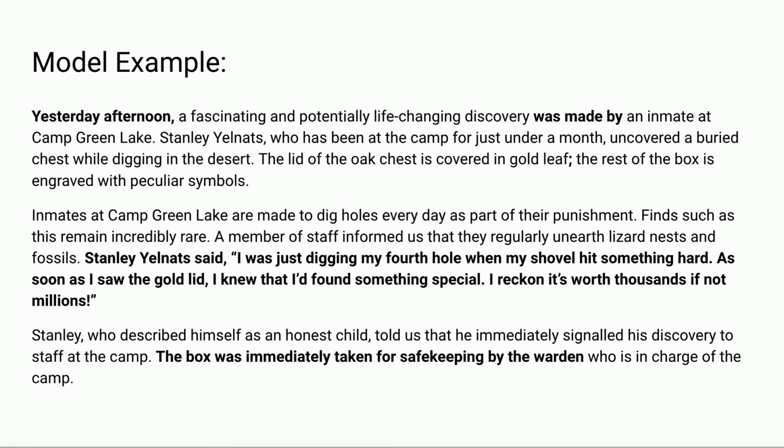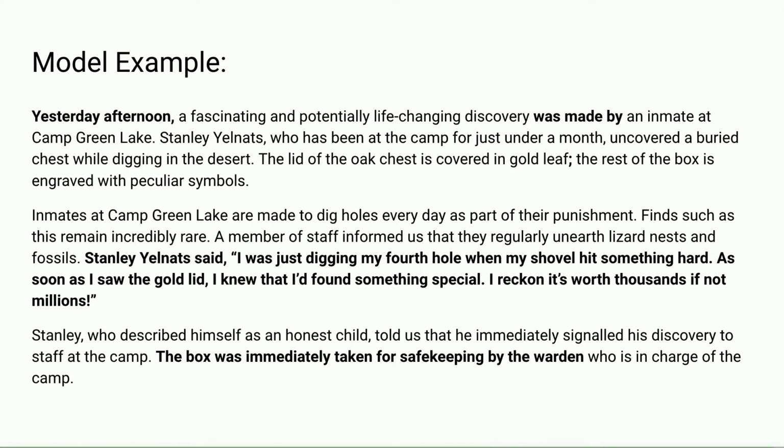So here's what the start of your news report might look like. This isn't the whole thing, this is just the beginning of mine. So yesterday afternoon, starting with an adverbial of time there, a fascinating and potentially life-changing discovery was made by an inmate at Camp Green Lake. So I started with some passive voice there. Stanley Yelnats, who had been at the camp for just under a month, uncovered a buried chest while digging in the desert. The lid of the oak chest is covered in gold leaf. The rest of the box is engraved with peculiar symbols.